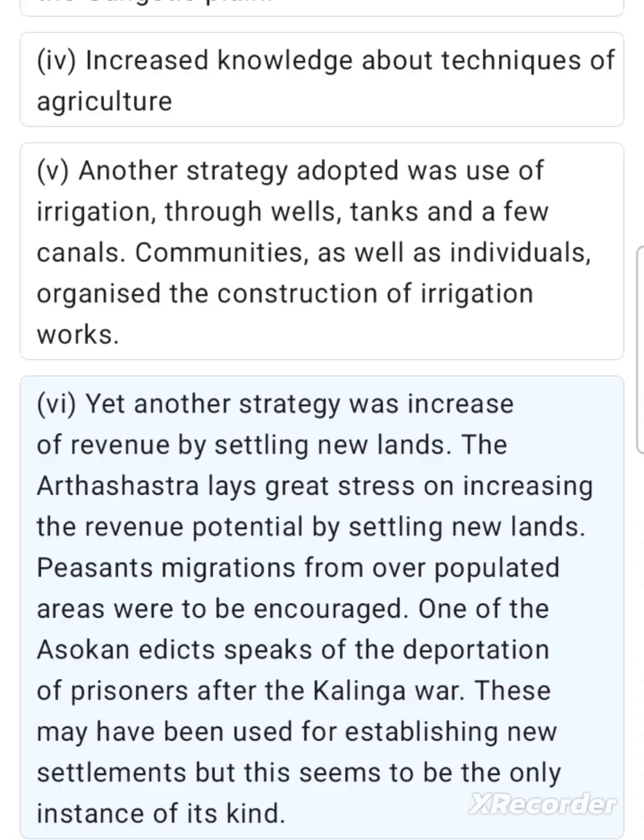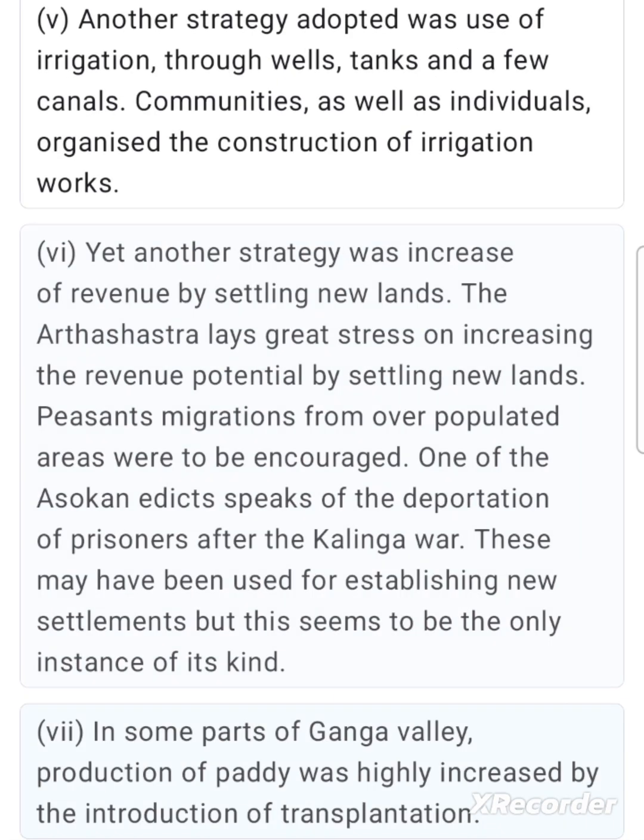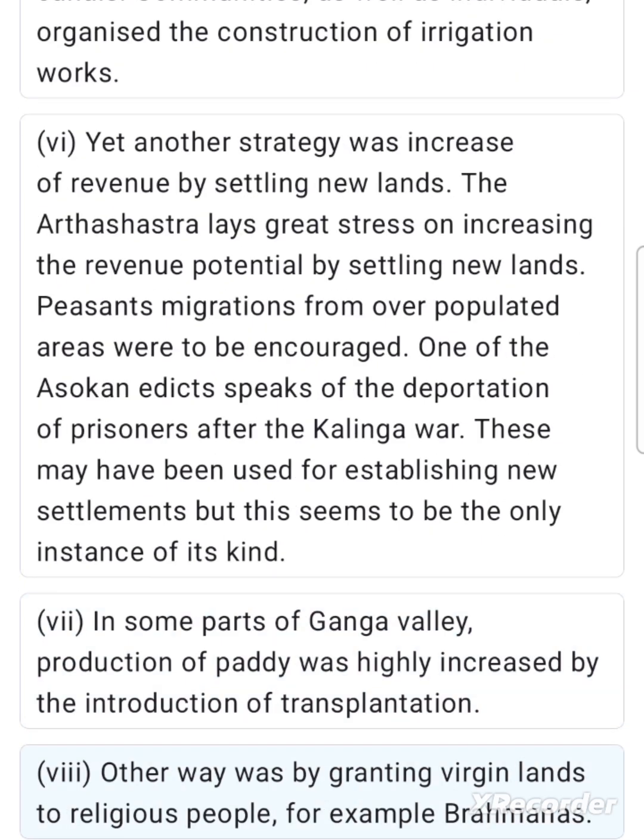Peasants' migrations from overpopulated areas were to be encouraged. One of the Ashokan edicts speaks of the deportation of prisoners after the Kalinga War. These may have been used for establishing new settlements, but this seems to be the only instance of its kind. In some parts of the Ganga Valley, production of paddy was highly increased by the introduction of transplantation. Another way was by granting virgin lands to religious people, for example Brahmanas.